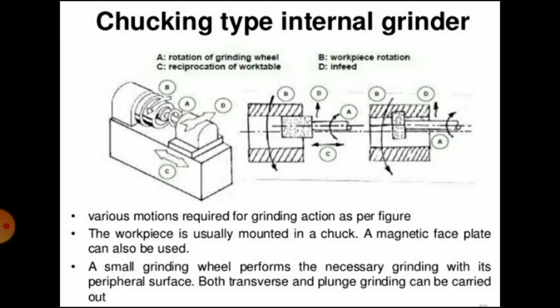So these are the movements that are involved in the chucking type. The workpiece is usually mounted in a chuck. A magnetic faceplate can also be used for holding the workpiece.